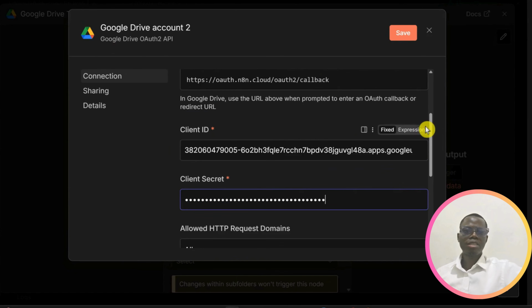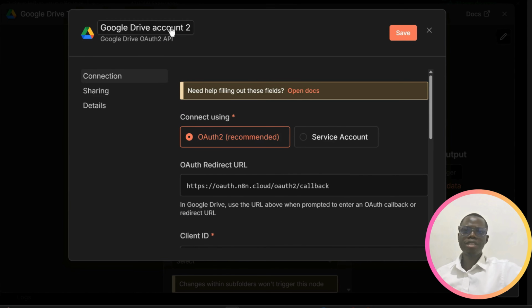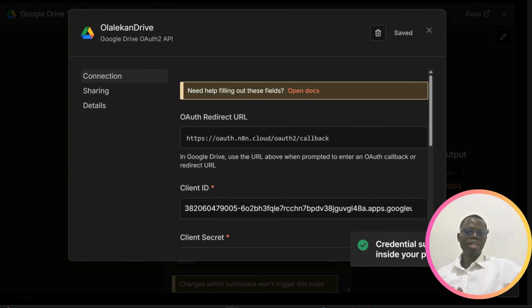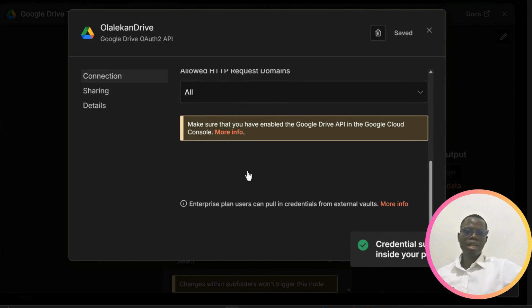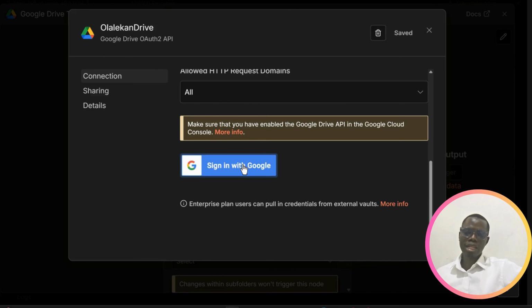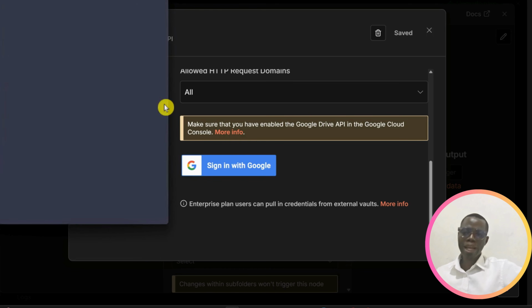I've done that, so I can save it. I can rename this like I said yesterday, let's say Olalikon Drive, in case you want to connect to multiple drives. So you can rename this and save. This way, credentials created successfully.